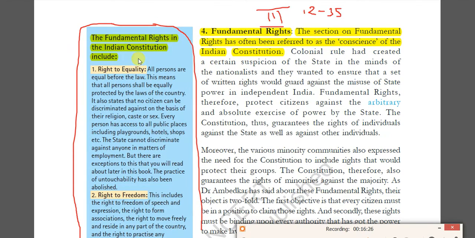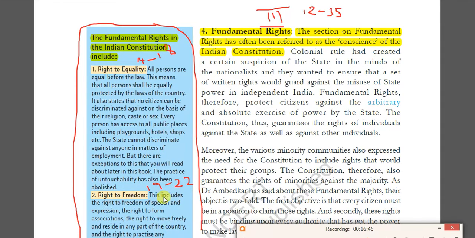Right to equality covers Article 14 to Article 18. Then right to freedom, Article 19 to 22.